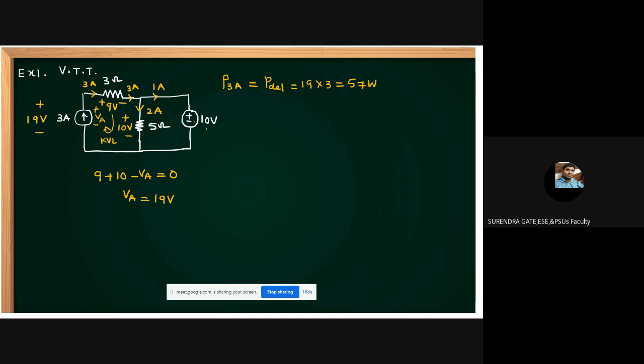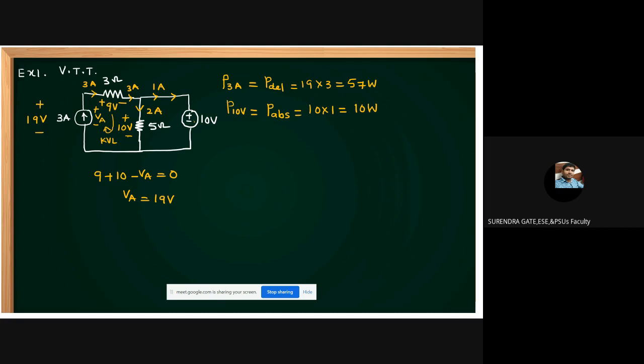Next, what about the 10 volts voltage source? Is it absorbing or delivering, sir? See this one. In this case, current is entering at the positive terminal. Is it absorbing or delivering, students? It is absorbing. This is 10 volts, current is 1 ampere. 10 into 1, that is 10 watts.